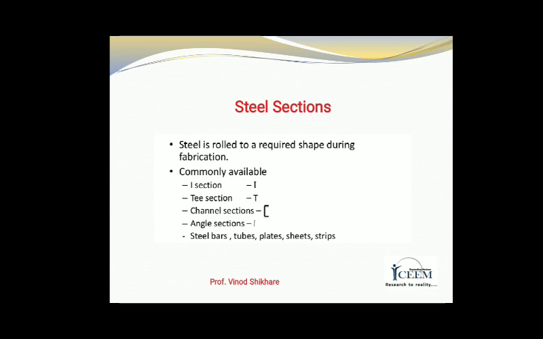Next is steel sections used in steel structures. Steel is rolled to a required shape during fabrication. That is the most important advantage of steel. The commonly available sections are I section, T section, channel section, angle sections, steel bars, tubes, plates, sheets and strips. According to their functions, they are used in appropriate positions or places in the structures.